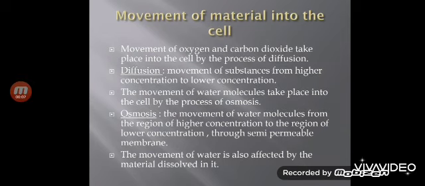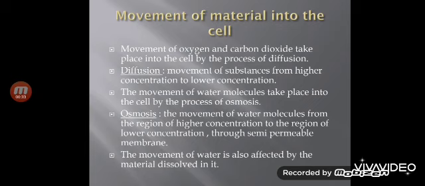So that was about movement of carbon dioxide and oxygen in and out of the cell. But how does movement of water take place in and out of the cell? The movement of water takes place by a special diffusion process, which is known as osmosis. The movement of water molecules takes place into the cell by the process of osmosis and through a semi-permeable membrane.